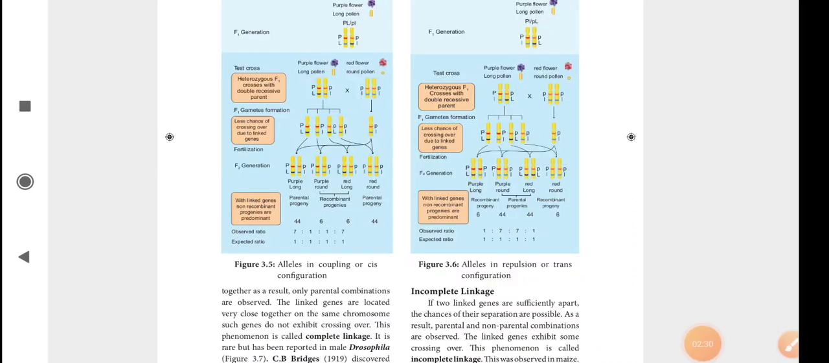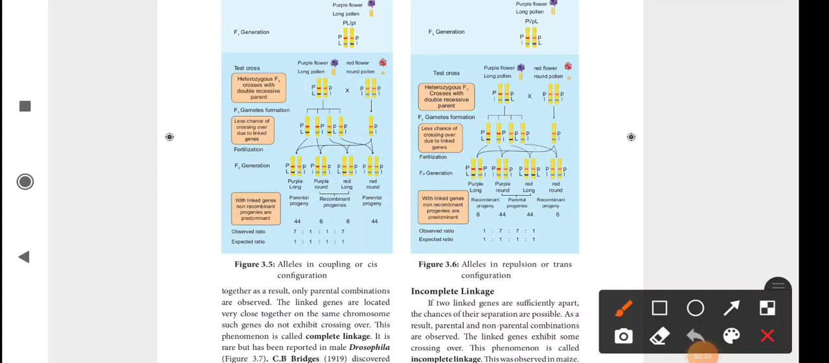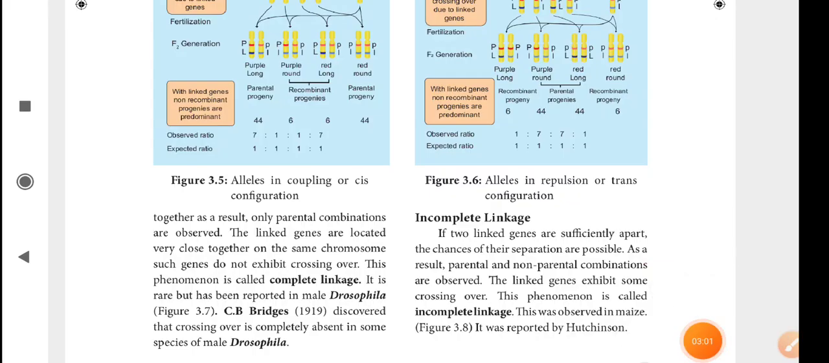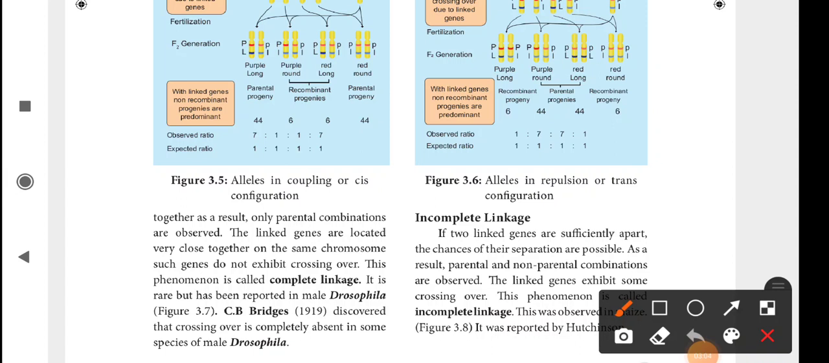Here all of you mark the ratio for coupling reaction is 7:1:1:7. The ratio for repulsion reaction is 1:7:7:1. Both come under the linked genes. So the parental variety is greatly formed. In this ratio, about 88% of the parental variety is formed because of the linked genes. Mark this in your textbook, ma. Observed ratio of coupling, observed ratio of repulsion. This will be asked in the 1 mark question, ma. All of you mark it.